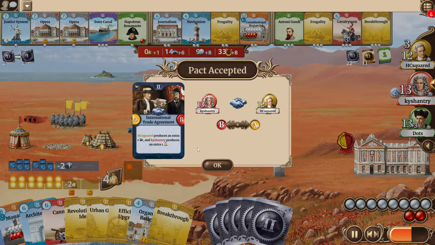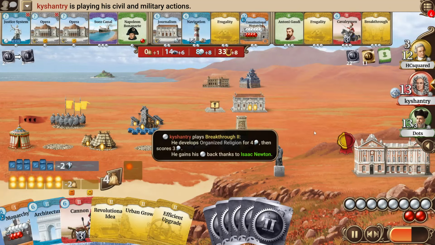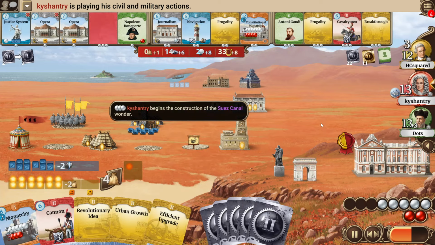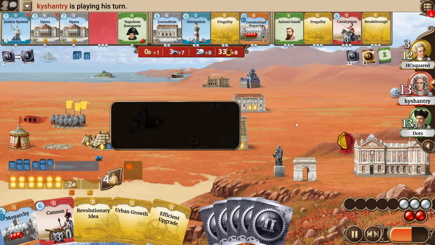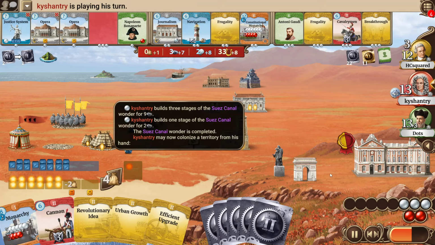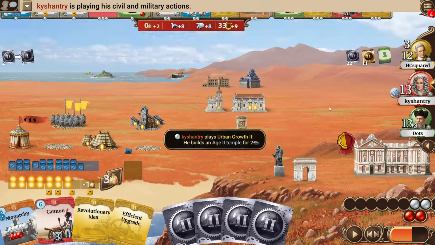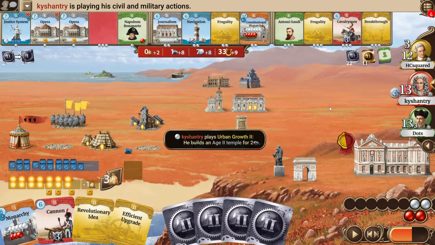Kyshantry offers an international trade agreement to HCsquared. HCsquared gets additional resource production, kyshantry additional food production. I guess it will take a long while until he can accumulate enough food, but who knows, maybe with taking reserves, frugality, it will help him to get a bit more population out. He then will develop the organized religion, will develop the architecture. He will now go for the Suez Canal. Let's see what colony he is having. I suspect him to finish the Suez immediately, and the colony that he got is the developed territory too, which is quite a solid one.